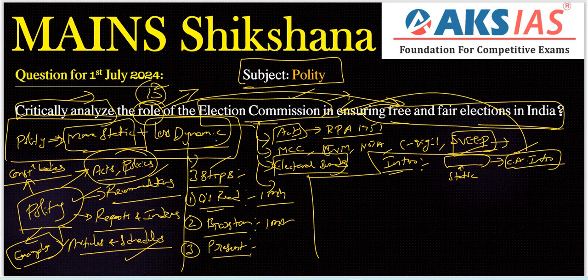recent current affairs related information, or whether it is a statement or report or any indices or recommendation, anything mentioned in the recent current affairs, we need to include in the introduction itself. That is the first rule, right? To gain additionally 1 mark or half mark compared to others, right? So from an introduction perspective, we need to follow this approach. Current affairs introduction should be written in the first 2 lines and then we need to write 2 lines related to static or definition or something.